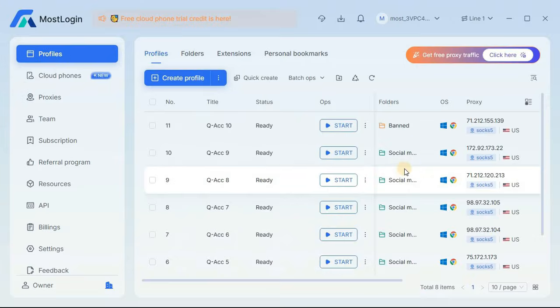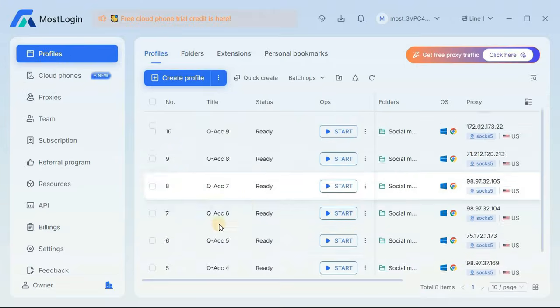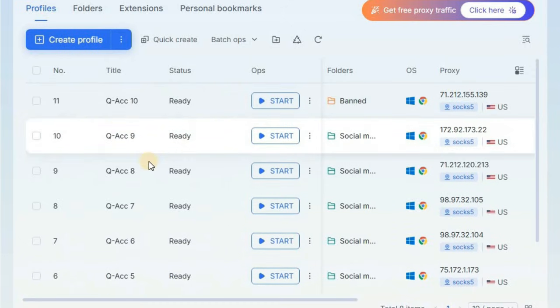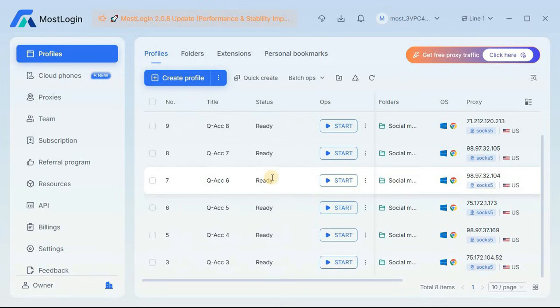Now this is my own account, okay, and over here you can see I have multiple Quora accounts. So I have QArc 3, 4, 5, 6, 7, and so on and so forth. So QArc means Quora account. That's what I use to remember my Quora accounts. Okay, so personally I have multiple Quora accounts.